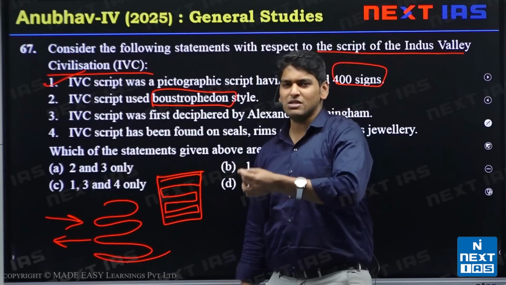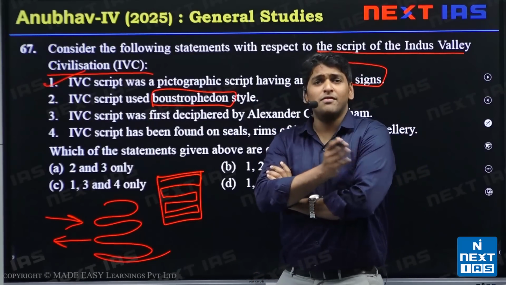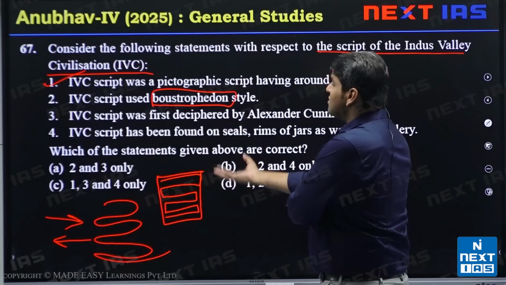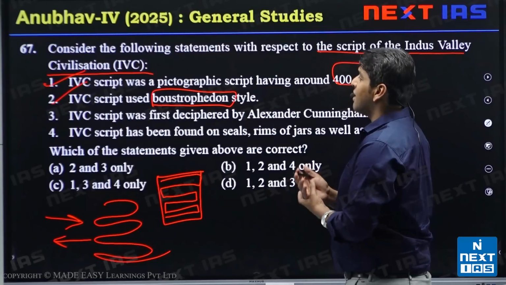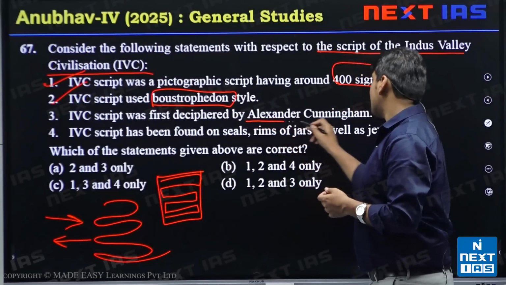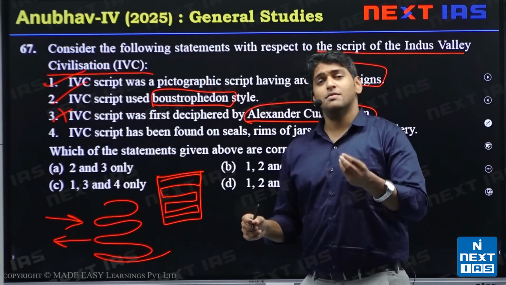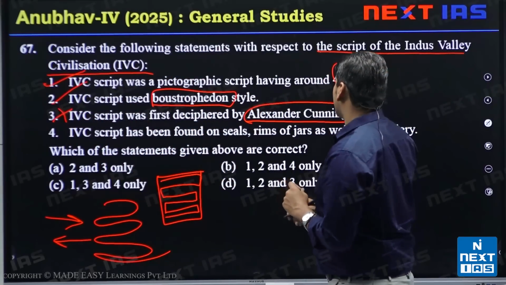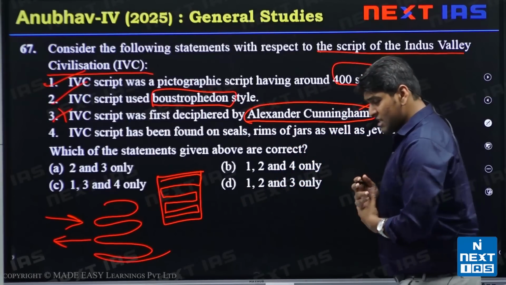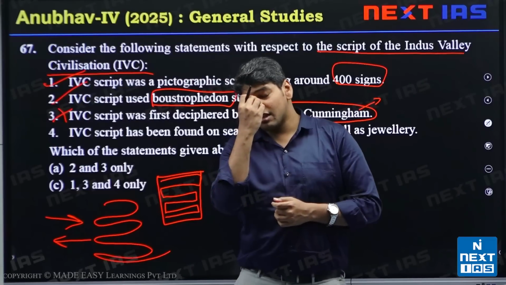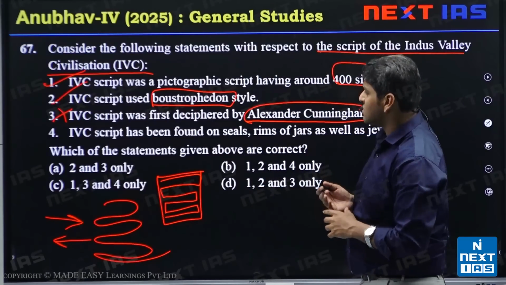Bostrofedon is how the oxen walks, it tills the field. So there have been scripts written from left to right, and also scripts found in Bostrofedon pattern. This statement is also correct. Next, the IVC script was first deciphered by Alexander Cunningham. This statement is not correct because this script hasn't been deciphered yet. Why did we put his name here? He is known as the father of Indian archaeology. He was the first director of the Archaeological Survey of India and served very long, around 2 decades. So he was popular.